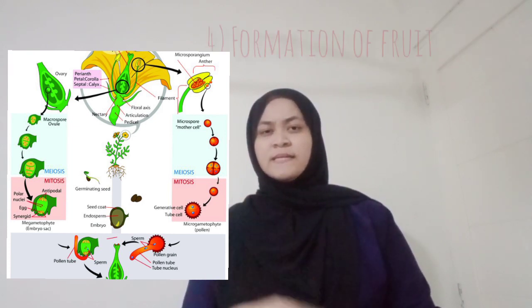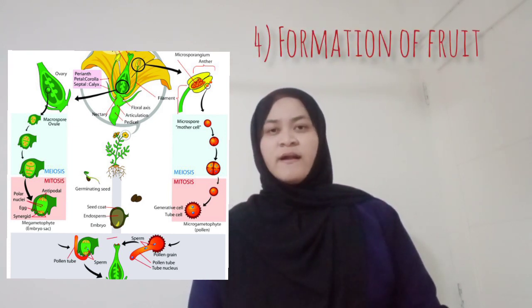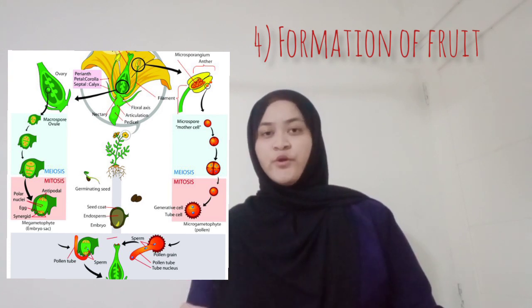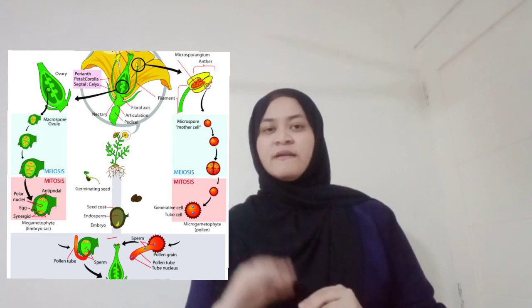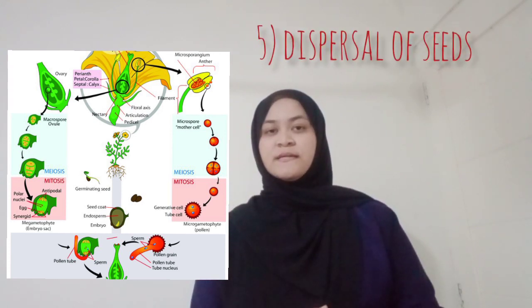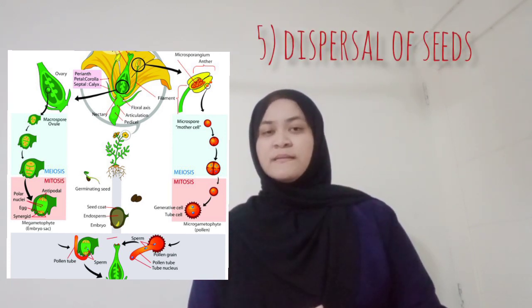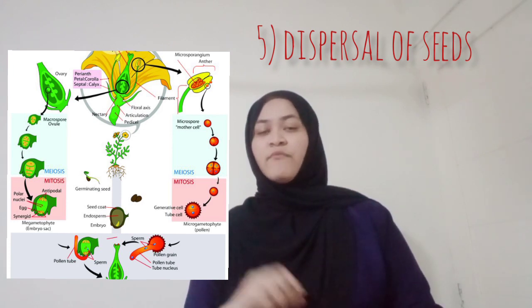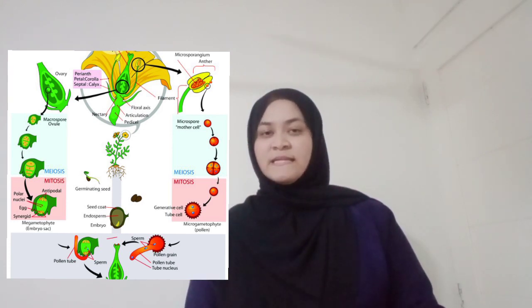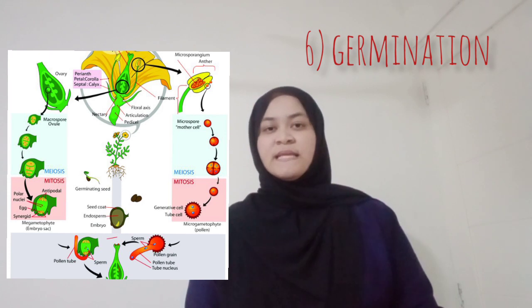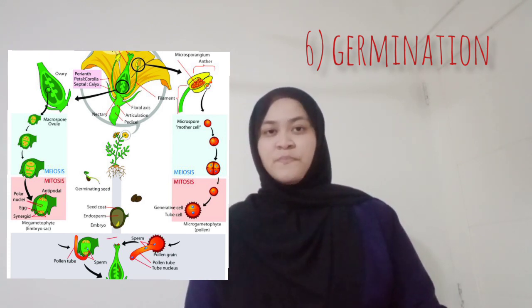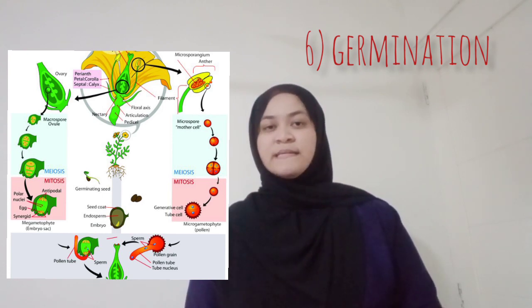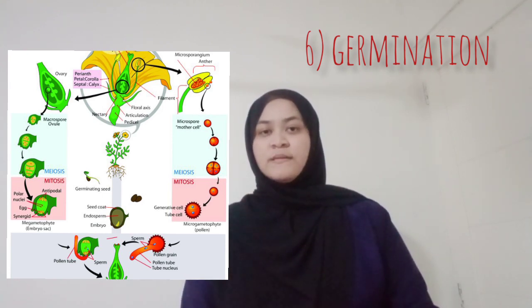The fourth step is the formation of fruit. The ovary matures and develops into a fruit. The fruit may have a single or many seeds. The fifth step is the dispersal of seeds. Wind, animals, or ejections carry the fruits away from the parent plant. The final step is germination. If the seed is planted in the proper soil, it will germinate. The seed sprouts into a new plant. The stem extends upward, whereas roots extend downward into the soil.